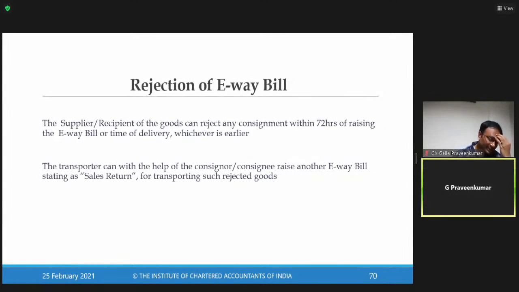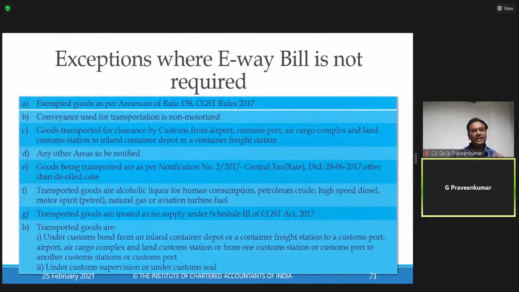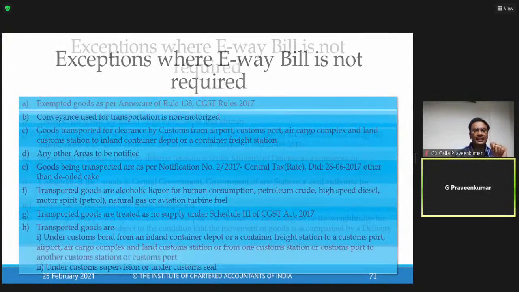Rejection of e-way bill. Now, this is one provision where someone has raised an e-way bill on my name saying that these goods are delivered from this place to this place. As a recipient, I have a possibility to reject that e-way bill within 72 hours from the date of preparation of that e-way bill. So if I don't reject it, then it is deemed that the e-way bill has been accepted by you.